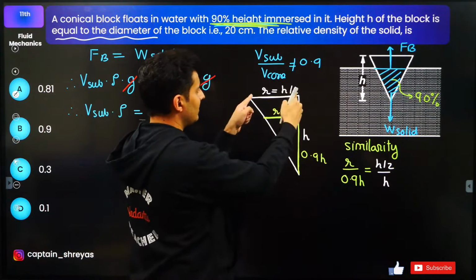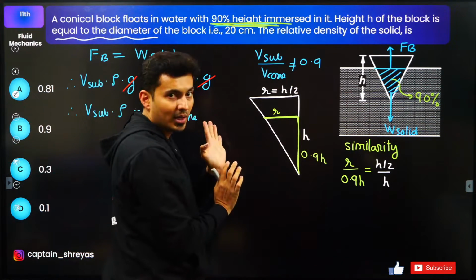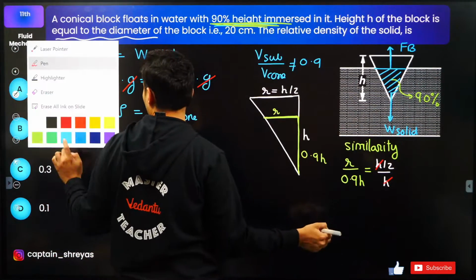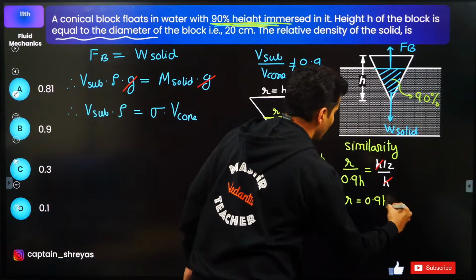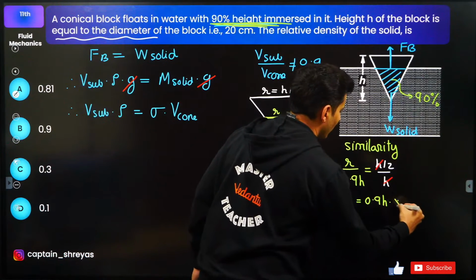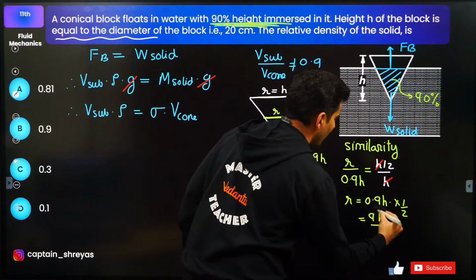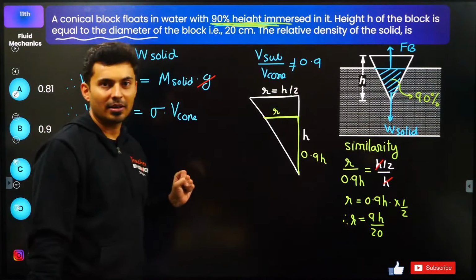This by this is this big by this big one, right? So h will get cancelled and I will be left with R equal to 0.9 times h, and this 1 by 2 comes over here. So this will become 9h by 20. That's your radius of this particular part.